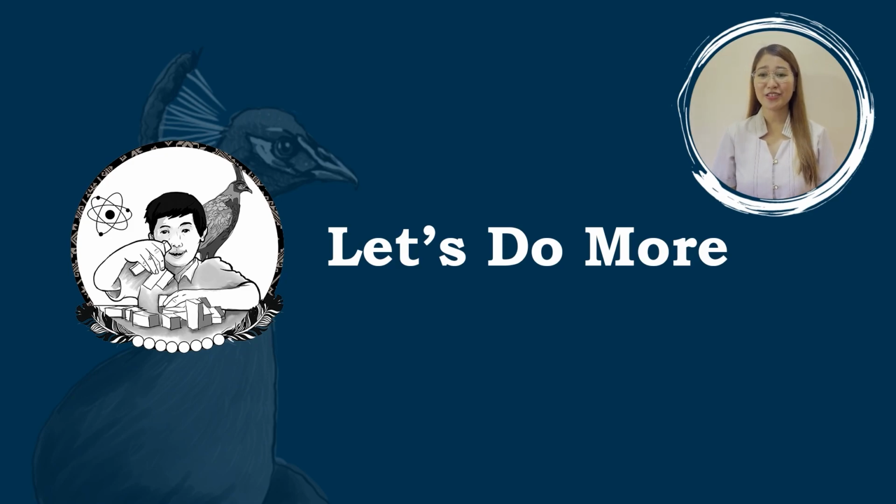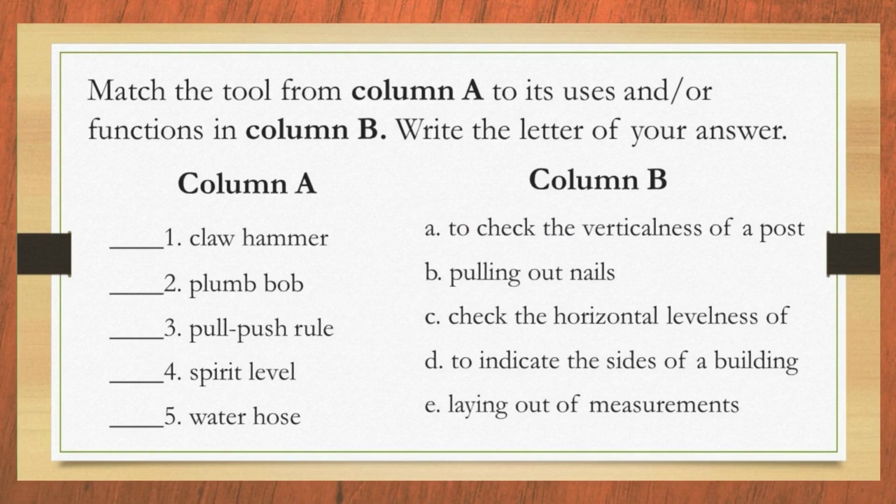Were you able to answer the activity correctly? Let us answer more. Match the tool from column A to its uses and/or functions in column B. Write the letter of your answers on your paper. Column A. Number 1, claw hammer. Number 2, plumb bob. Number 3, pull-push rule. Number 4, spirit level. And number 5, water hose.